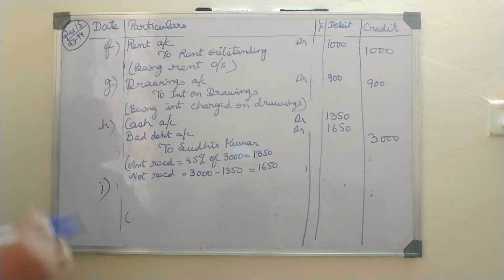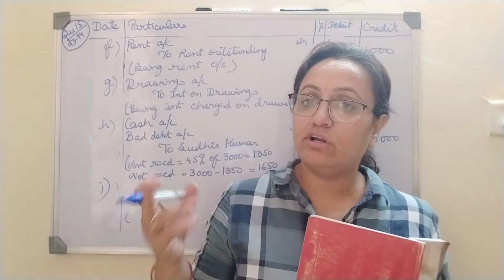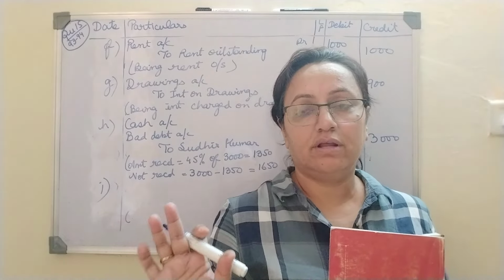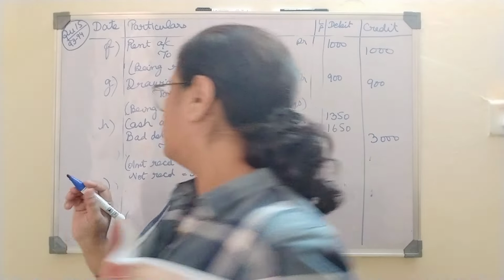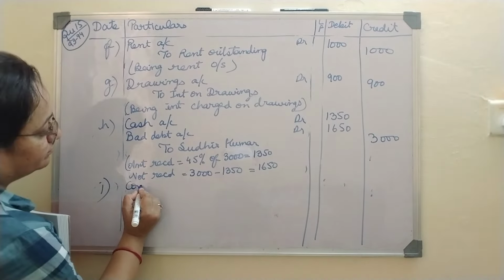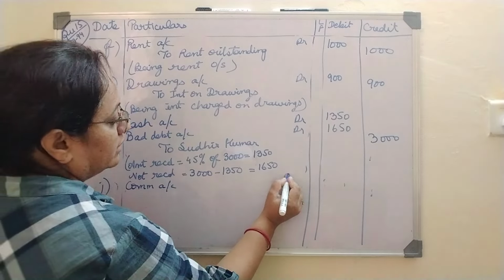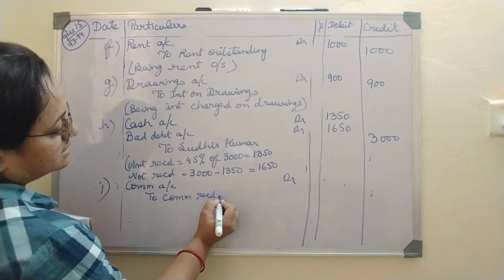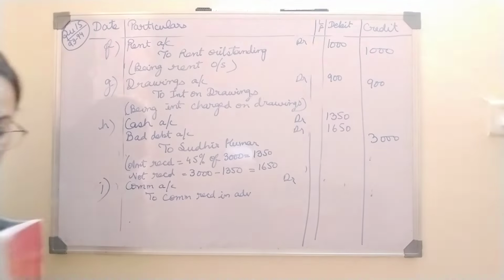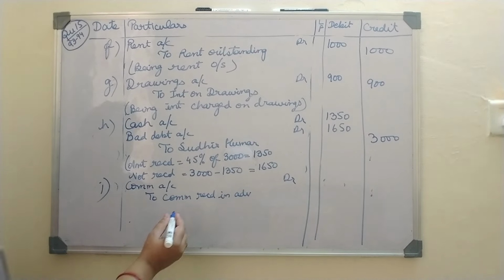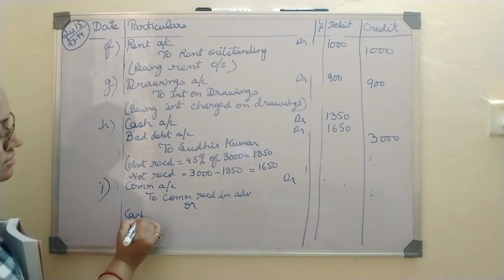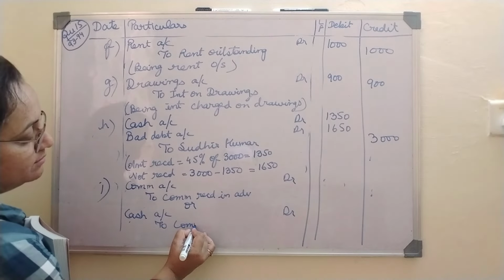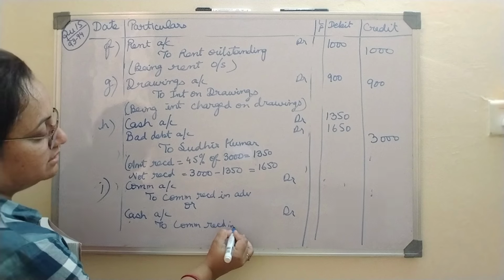Now commission received in advance. So sometimes commission received in advance, we can consider it as we have already credited it in commission account, or we have not credited it, right? So suppose we have not credited it, so we will write the entry as commission account debit to commission received in advance. So this entry we can make, or we can make cash account debit to commission received in advance.